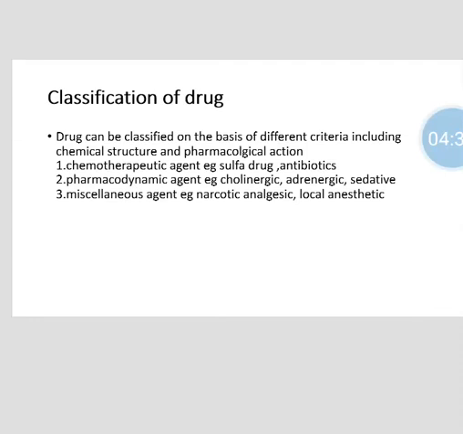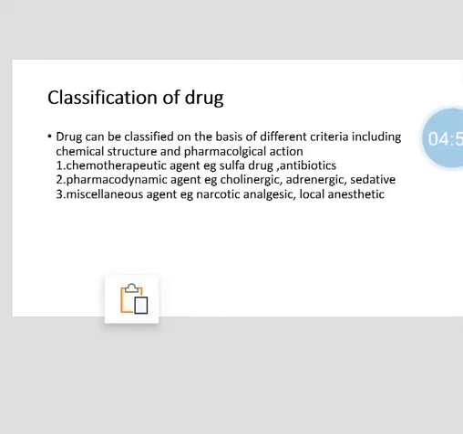Drugs can be classified on the basis of different criteria, including chemical structure and pharmacological action. Pharmacological action is the preferred criterion for drug classification. On its basis, drugs can be divided into the following three main groups: chemotherapeutic agent, pharmacodynamic agent, and miscellaneous agent.